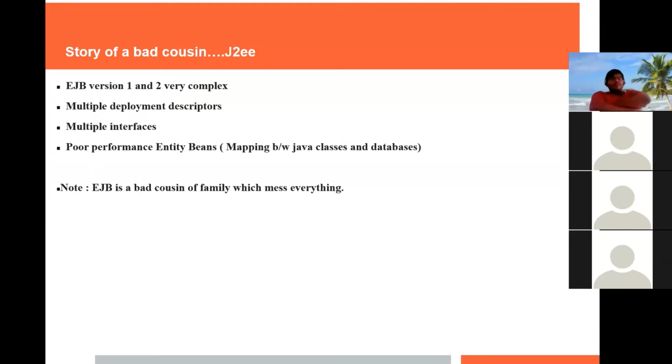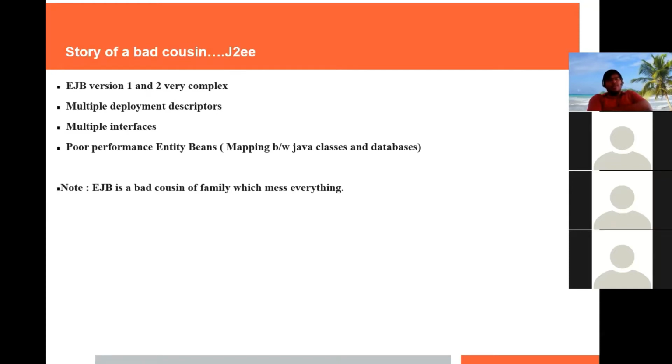Before Spring, does anyone know about EJBs, Enterprise Java Beans? Do you have any idea about EJBs? If a class is dependent on another class, and at runtime we want to inject the dependency of that particular class into that class, then we can use EJB for that. For dependency injection, that is one part of EJBs. So prior to Spring, everybody used the Java EE framework basically.